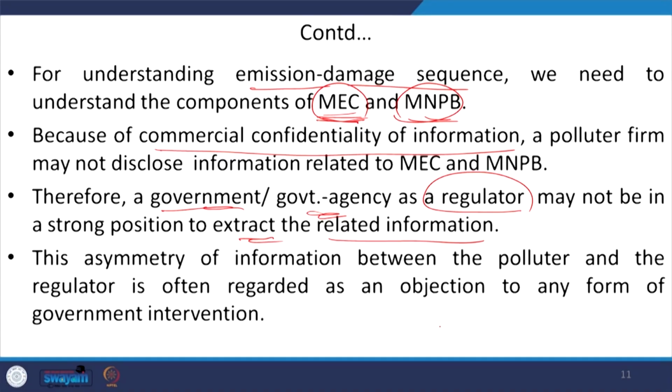Now we understand that there is an asymmetry of information, because the polluter has the information, whereas the regulator is not getting adequate information from the polluter. This leads to objection if the government acts as a regulator or proposes any kind of intervention in order to internalize the externalities.